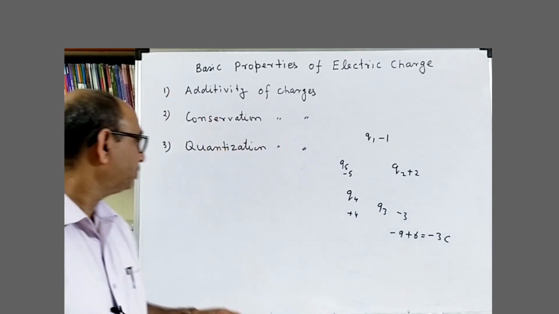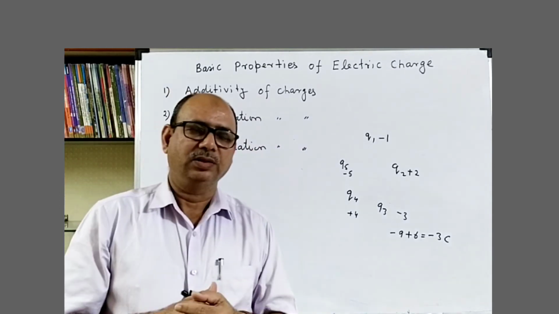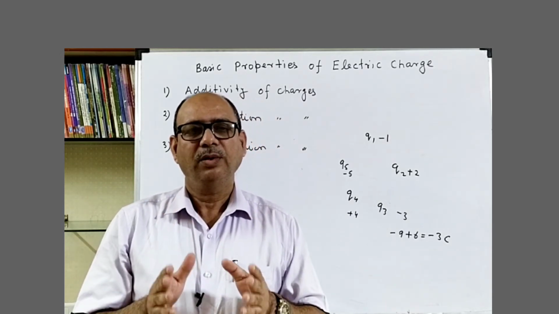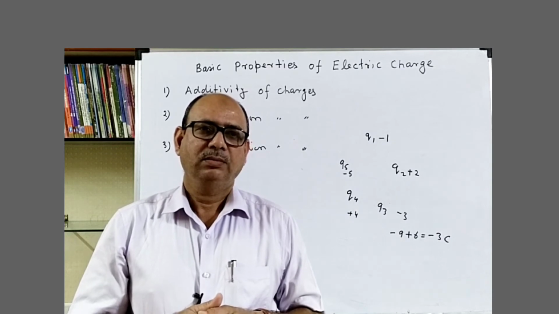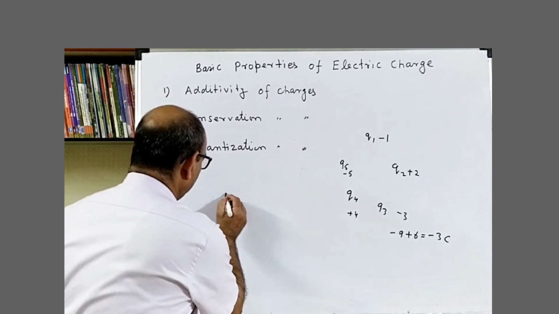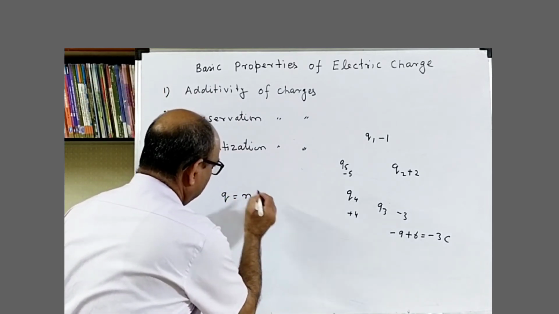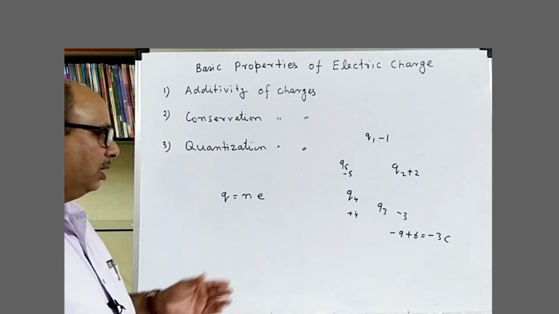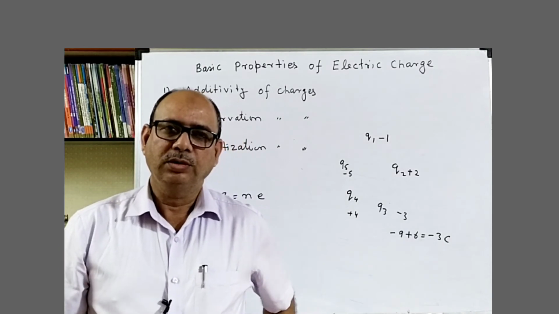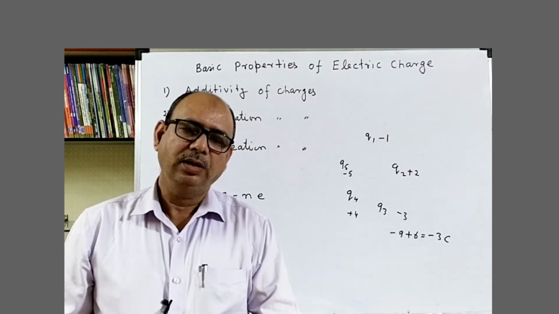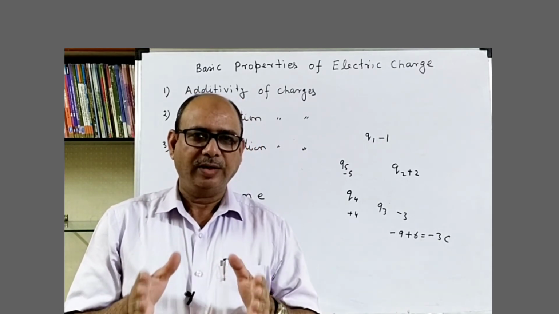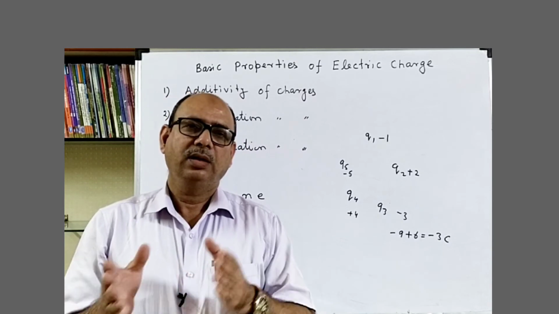Third property is quantization of charges. All free charges are integral multiples of a basic unit of charge. That is denoted by e. That means Q is equal to n into e. n is an integer. This integer can be a positive or a negative number. e is a basic unit which is the charge carried by a proton or an electron.